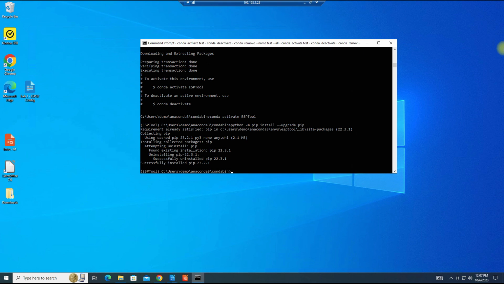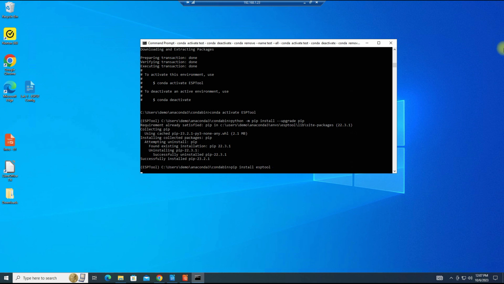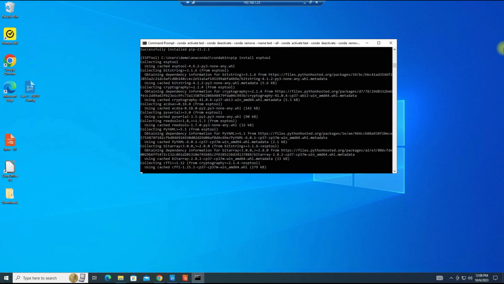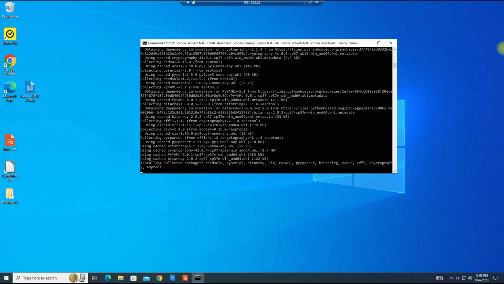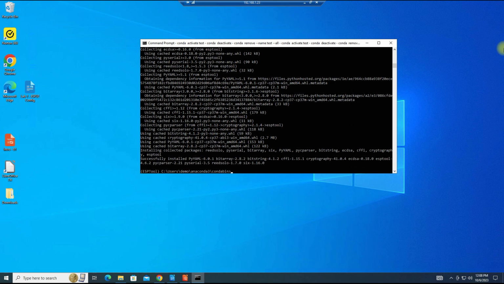Our next step will be to install ESPTool. So we'll type pip install esptool, and this should successfully install the ESPTool. And there you go.